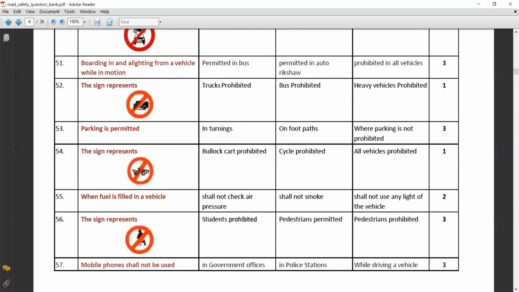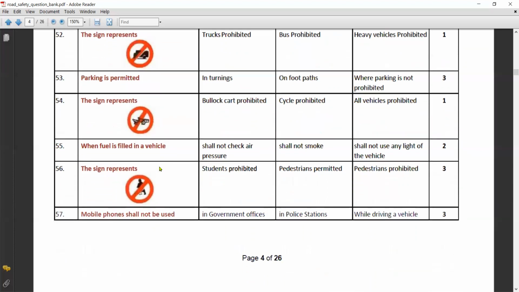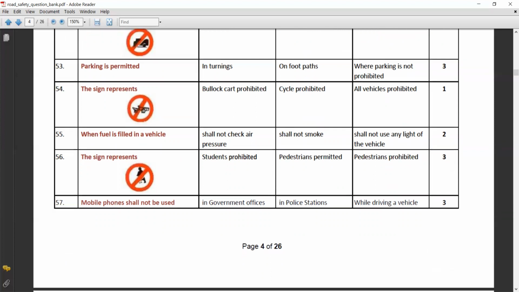Parking is permitted where parking is not prohibited. This sign represents that bullock cart is prohibited. When fuel is filled in the vehicle, one shall not smoke. This sign represents pedestrians are prohibited. Mobile phone shall not be used while driving a vehicle.